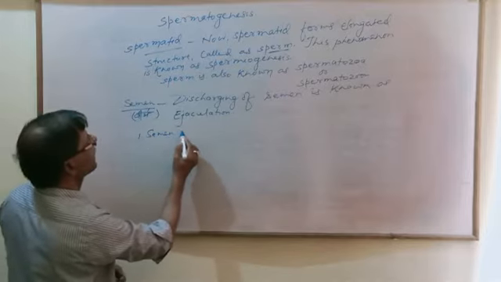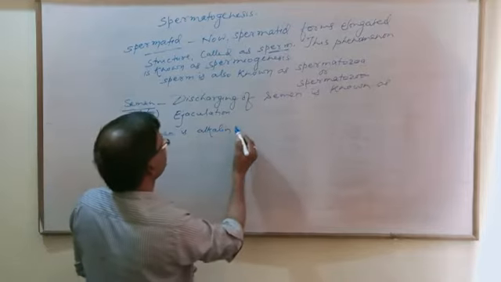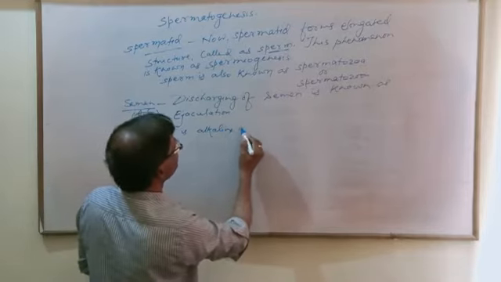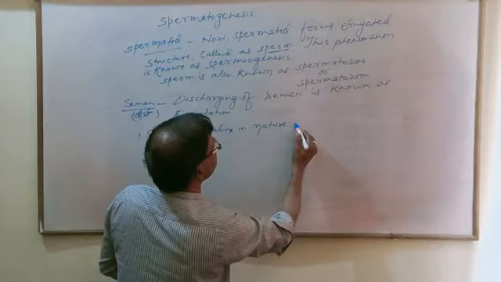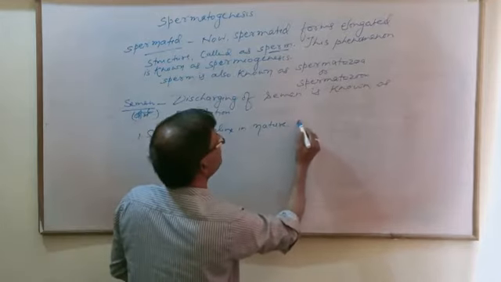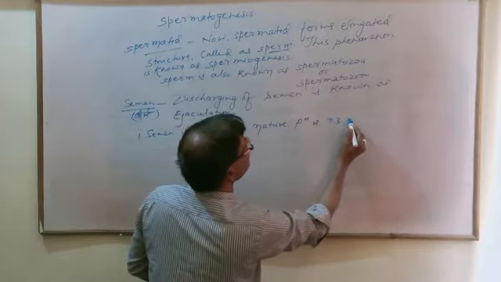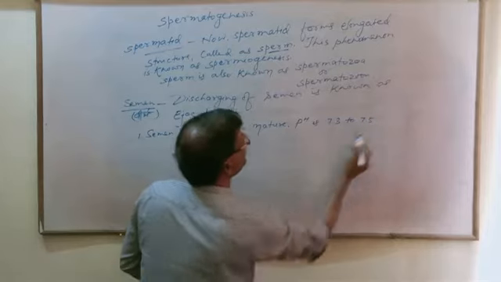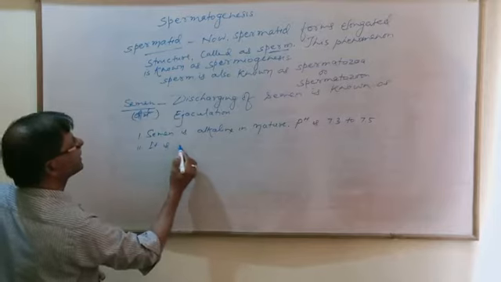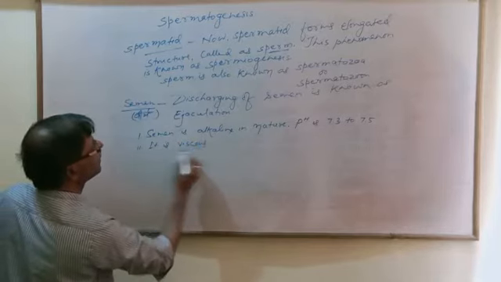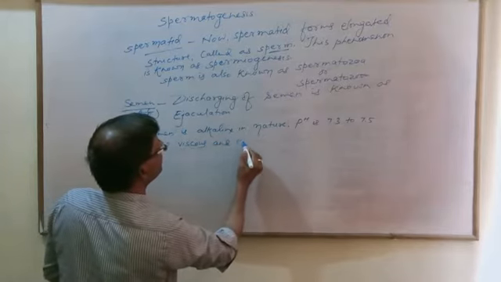Semen is alkaline in nature. pH is 7.5. It is viscous and creamy in color.